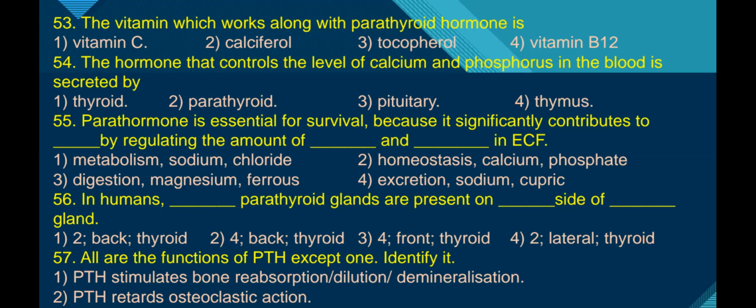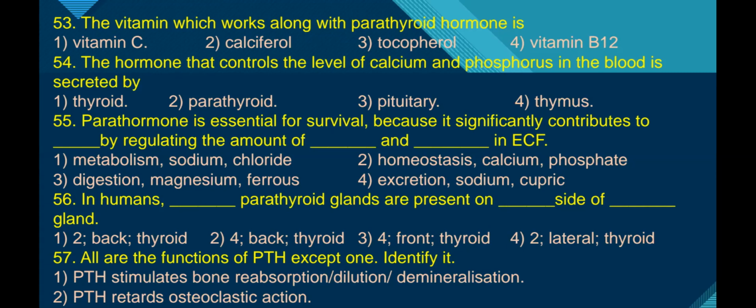Tocopherol is the chemical name of vitamin E, which is responsible for healthy reproductive organs. Vitamin B12 is responsible for erythropoiesis. What is erythropoiesis? The production of RBC from bone marrow that is stimulated by vitamin B12. So the answer is calciferol. Vitamin D works along with the parathyroid hormone to maintain optimum calcium levels in the blood.